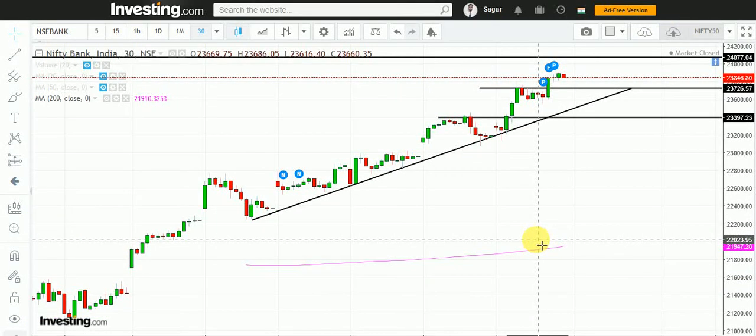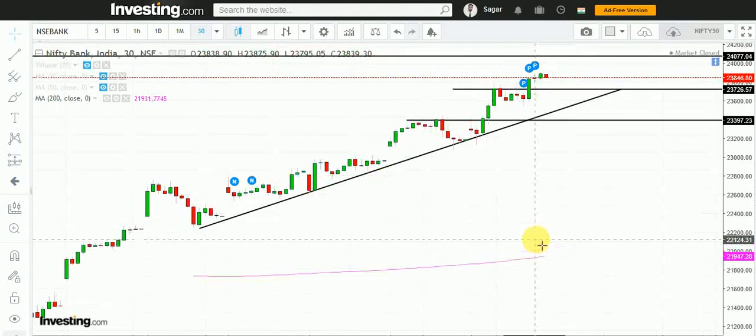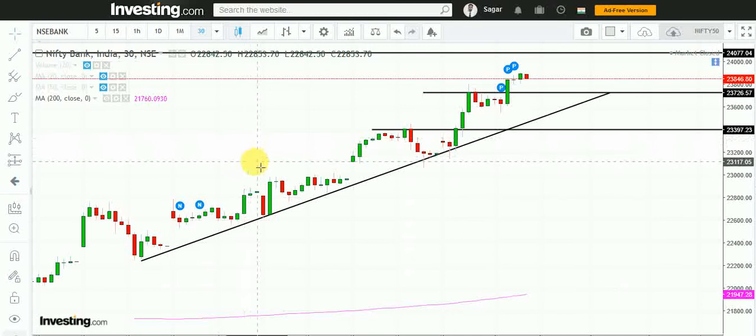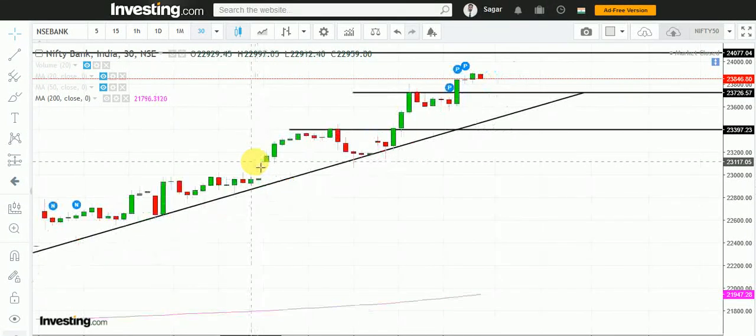So trend is good, but if we see both charts, Nifty 50 and Bank Nifty, if the market is bullish, I will prefer Nifty 50 for the buy side, and if the market is bearish, I will prefer to short Bank Nifty, because Bank Nifty is near a resistance on the daily chart, that is the 200 DMA.